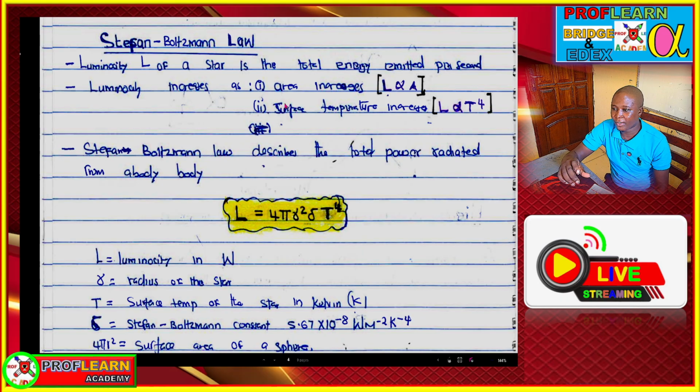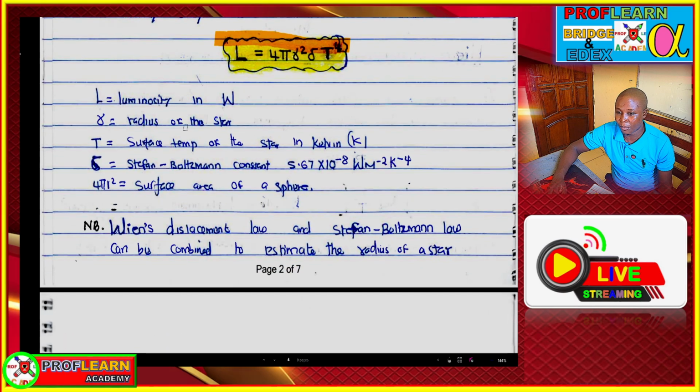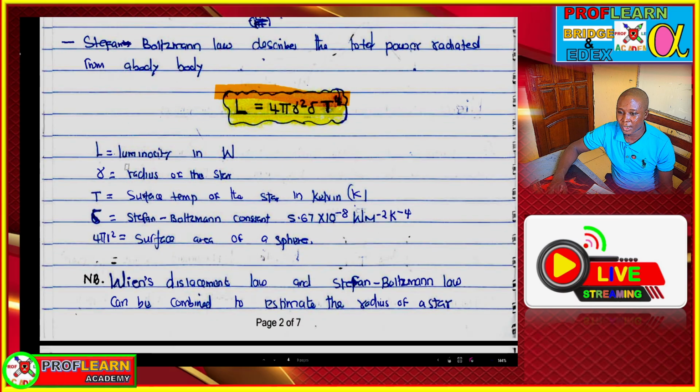And then we have the surface temperature. If the surface temperature of a star is high, then luminosity also will be higher. So the Stefan-Boltzmann law relates the radius or surface area and temperature of a star. This is the formula where L is the luminosity, R is the radius, T is the surface temperature in Kelvin, but remember, this is raised to power 4. And then also we have the Stefan-Boltzmann constant.